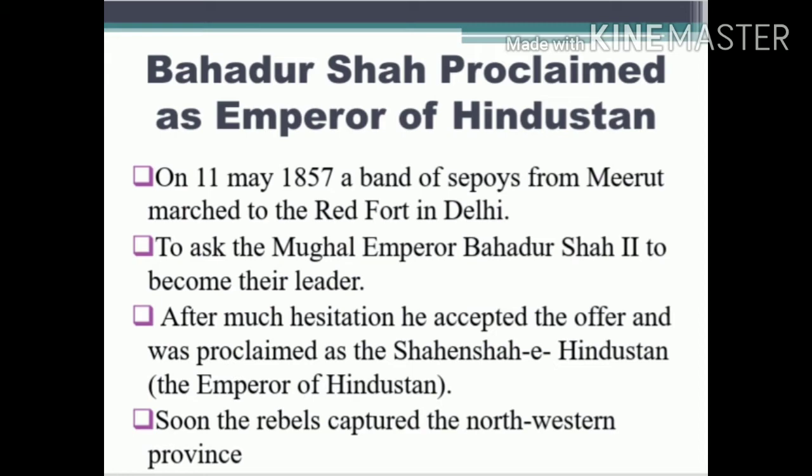Not only that, after that the same mutiny spread to other parts of northern India, especially Punjab and Bengal. Those are the causes of the war. So it was started by Mangal Pandey of the Bengal region, and it was continued on 11th May 1857 in Meerut, where they made Bahadur Shah II the Shah-in-Shah of Hindustan.